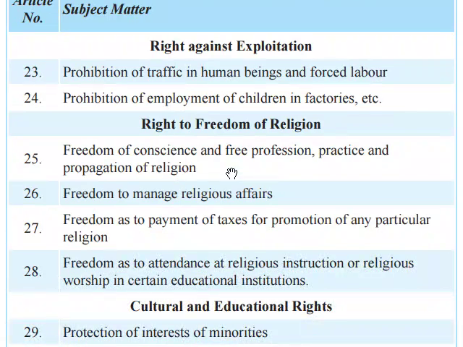And Article 23, right against exploitation. Article 23: prohibition of traffic in human beings and forced labor. Article 24: prohibition of employment of children in factories, etc. So Article 23 is prohibition of traffic in human beings and forced labor, and Article 24 is prohibition of employment of children in factories.